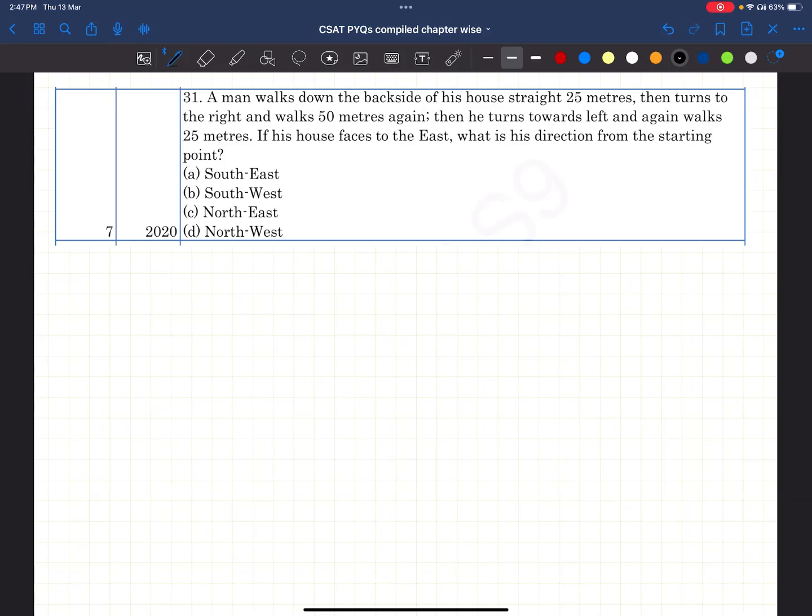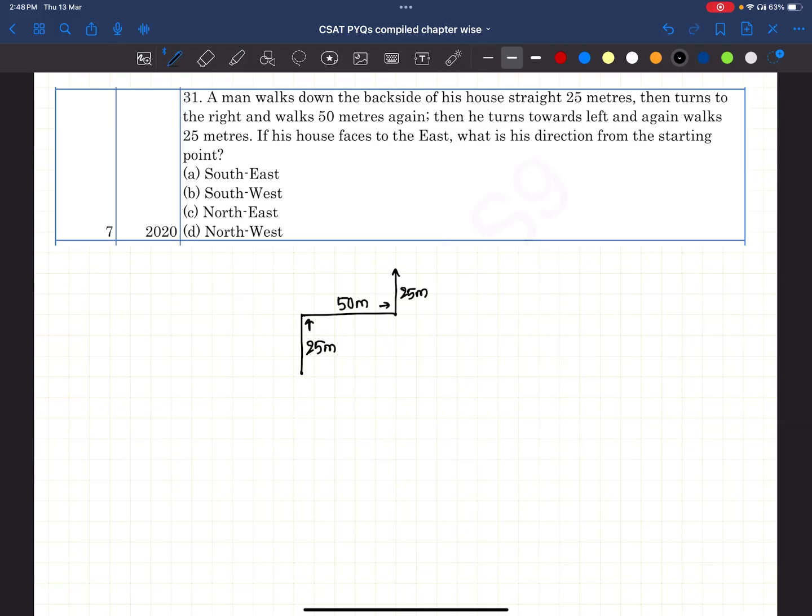A man walks down the backside of his house straight 25 meters. Then he walks 25 meters. Right. Now he turns right and walks 15 meters again. This is, turns right, walks 15 meters. Right. Then he turns left and again walks 25 meters. Now this is left. Right. He is moving in this direction. Moves left. This is 25 meters.